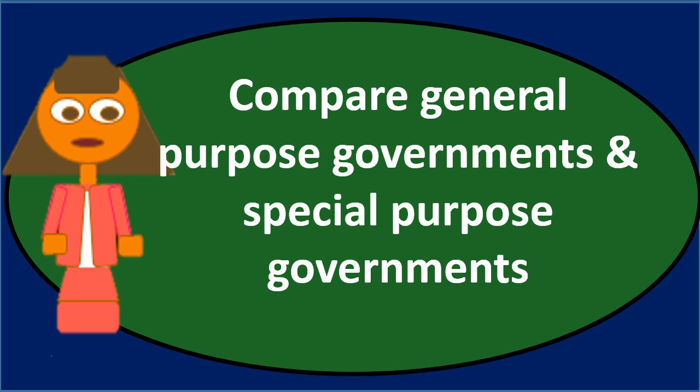General purpose governments would include states, counties, municipalities, and townships. Examples of special purpose governments would be organizations set up for a specific purpose, such as some type of utility or some type of water maintenance. We could have education as a specific purpose. Colleges and universities could be a specific purpose for a specialized governmental.